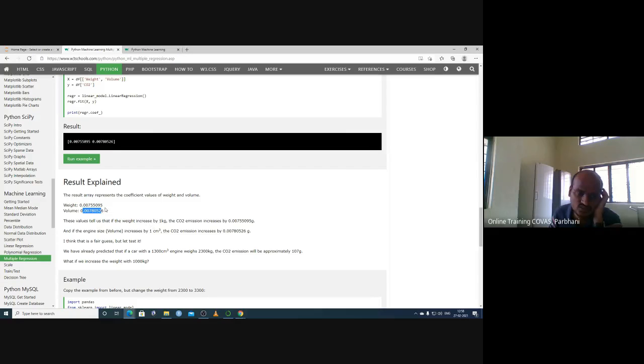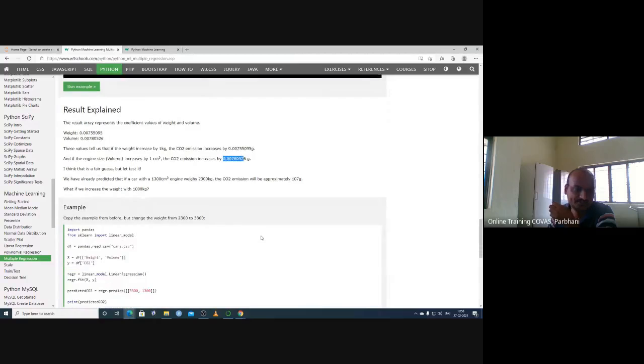What this coefficient tells us is that if weight increases by 1 kilo, the CO2 emission will increase by this amount of grams. Or if the volume increases by 1 cubic centimeter, the CO2 emission will increase by this one. Or in our biological context, if weight increases, milk yield will increase by this many grams. If height increases, then milk yield will increase by this many grams.